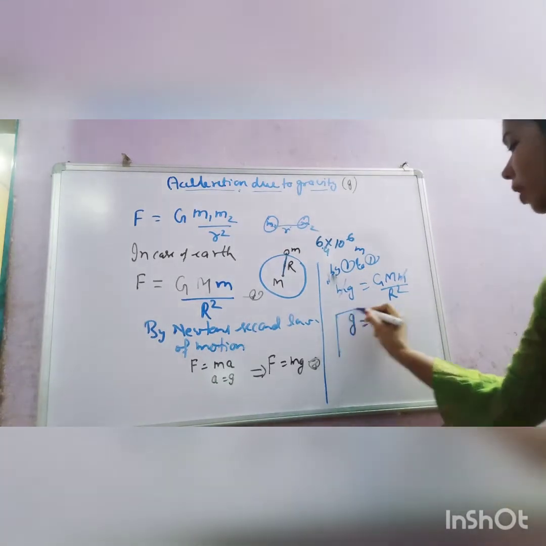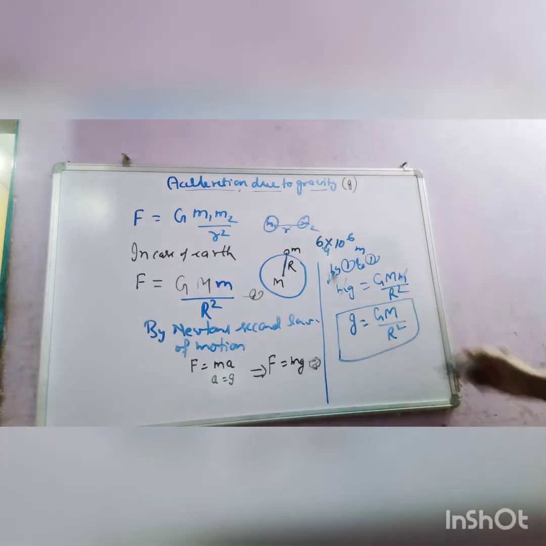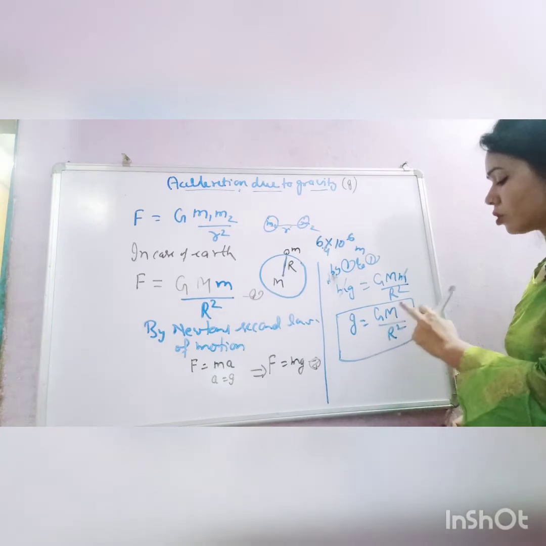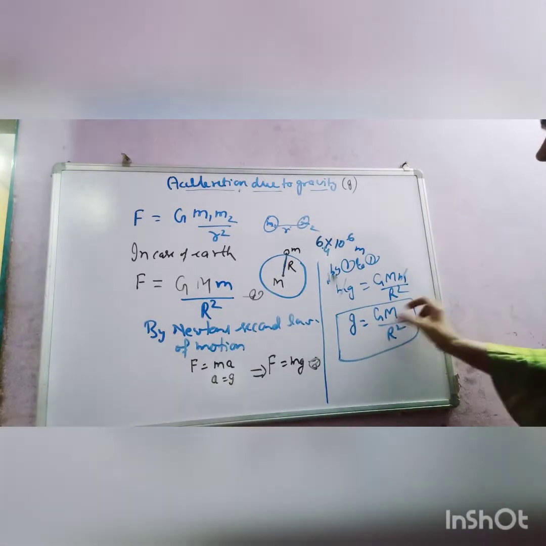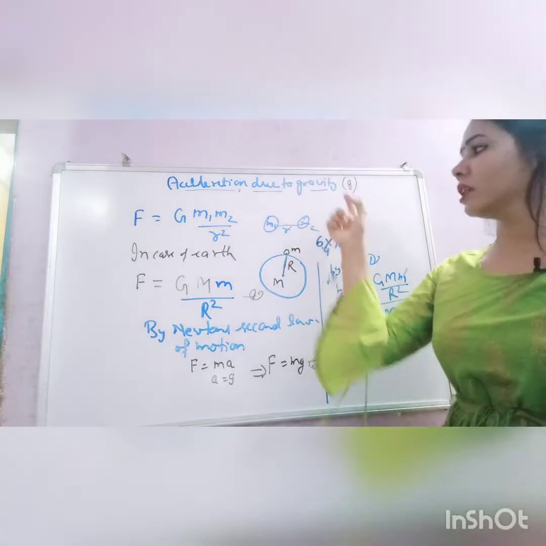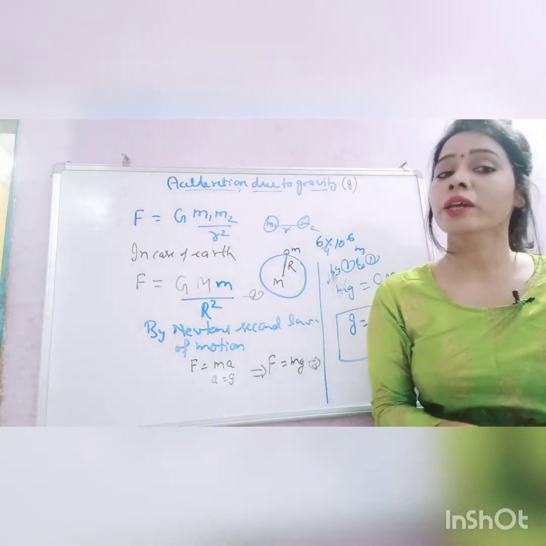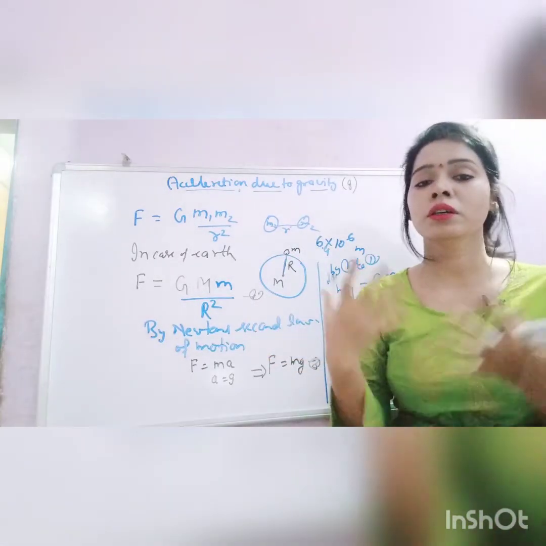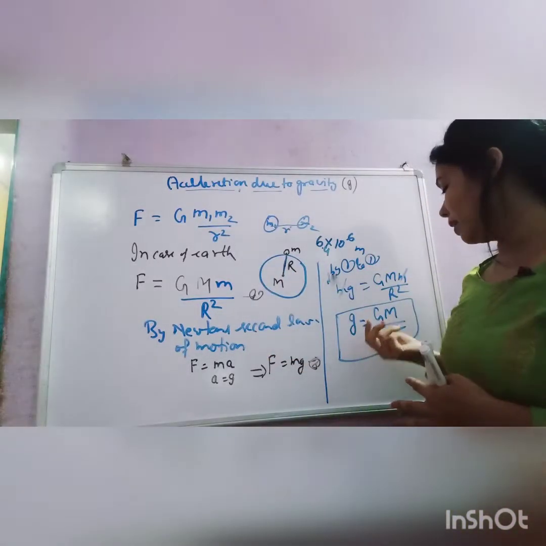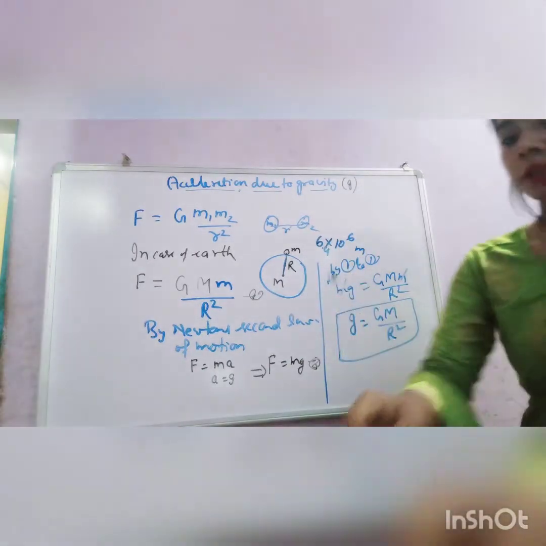So in case of gravitational acceleration, what is the value? It's this small g equals GM upon r square. This small g equals GM upon r square. So this is the value of acceleration due to gravity. Okay. Now we will conclude one important result from this, that I'll explain here.